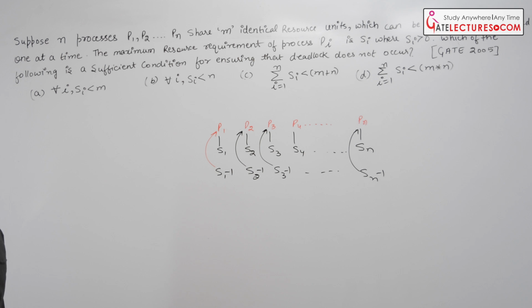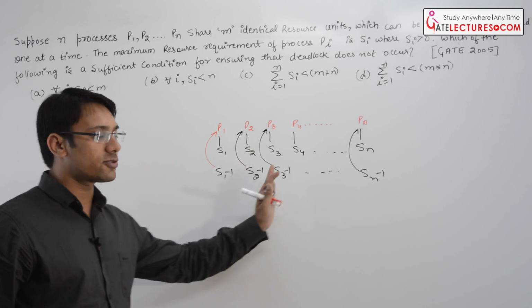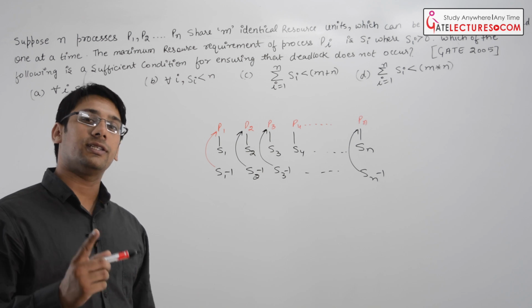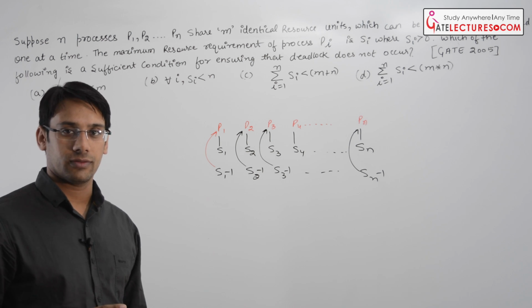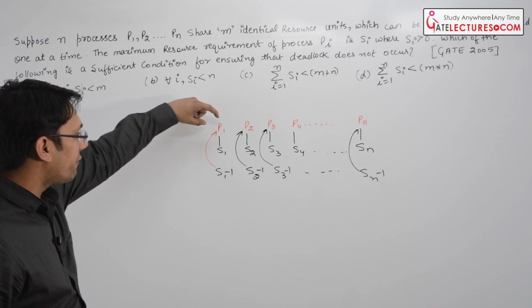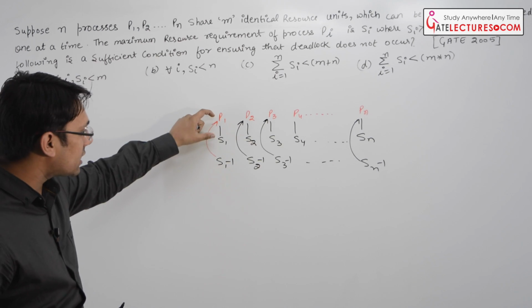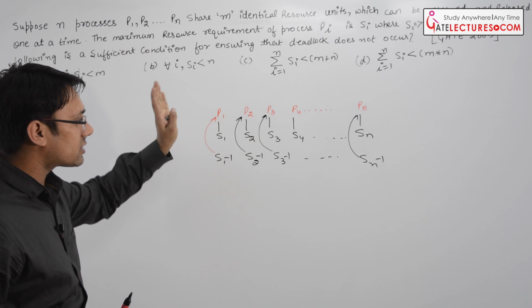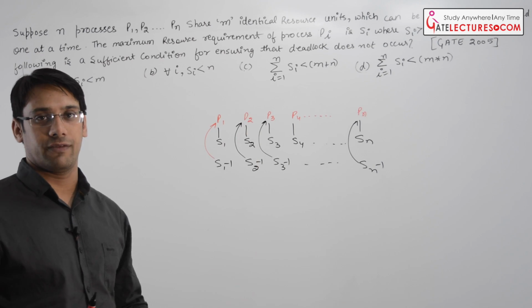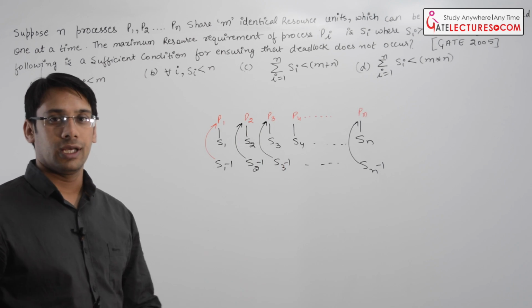Even if we are giving these many resources to these processes, still there could be a deadlock, because to every process we are not giving the exact number of resources, we are just giving one resource less to every process.